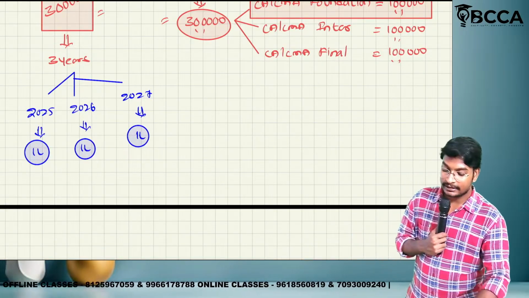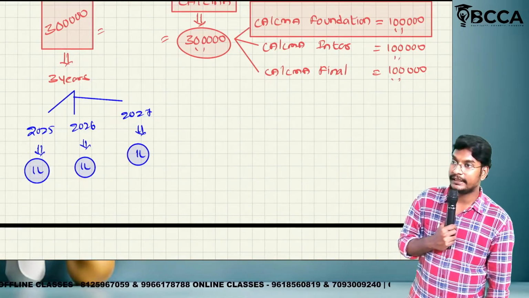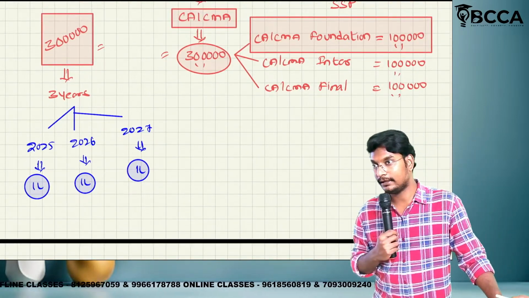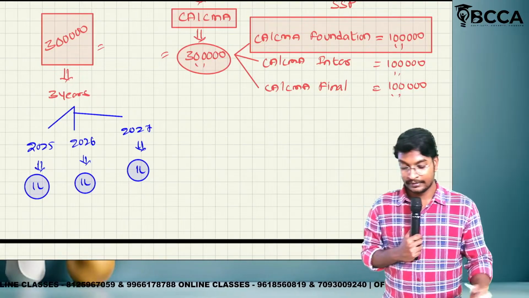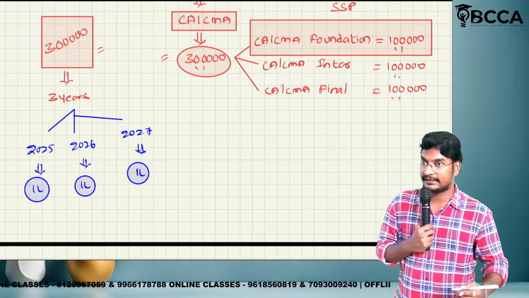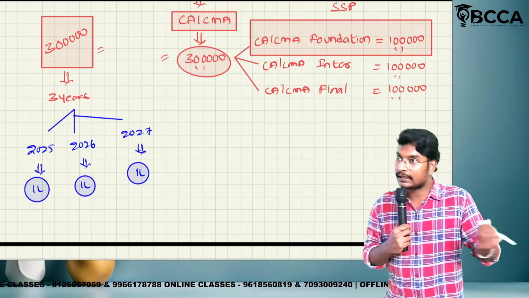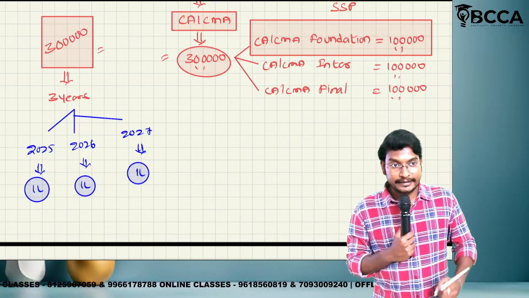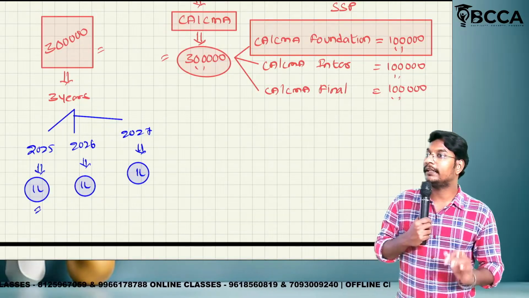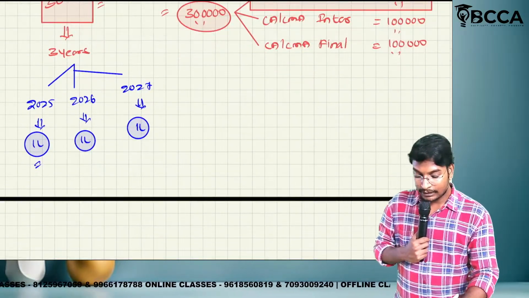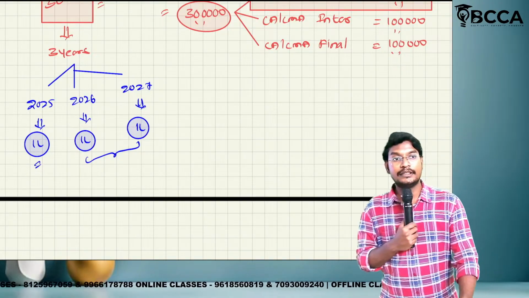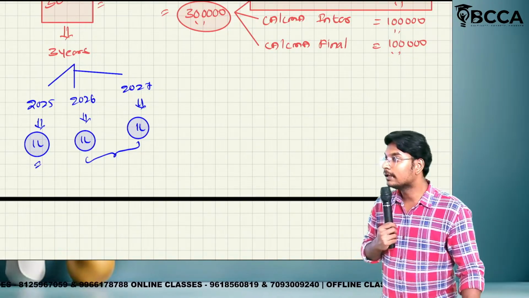So this 3 lakhs should be bifurcated into the 3 years, because for each level we will take 1 year, 1 year, 1 year. But we have collected the total 3 lakhs in the current year itself. In this 3 lakhs, 1 lakh belongs to the current year, but this 2 lakhs does not belong to the current year.